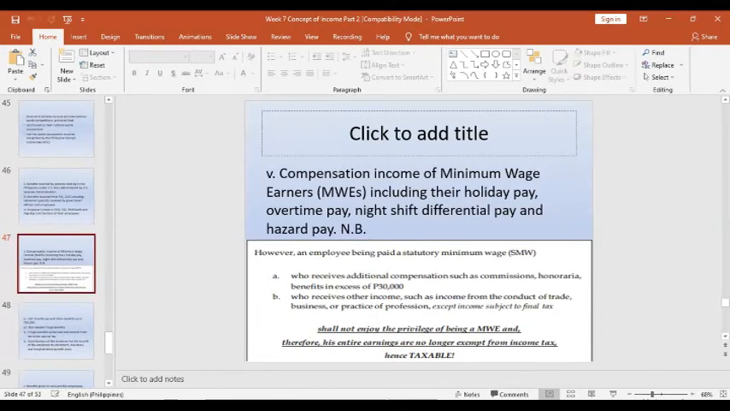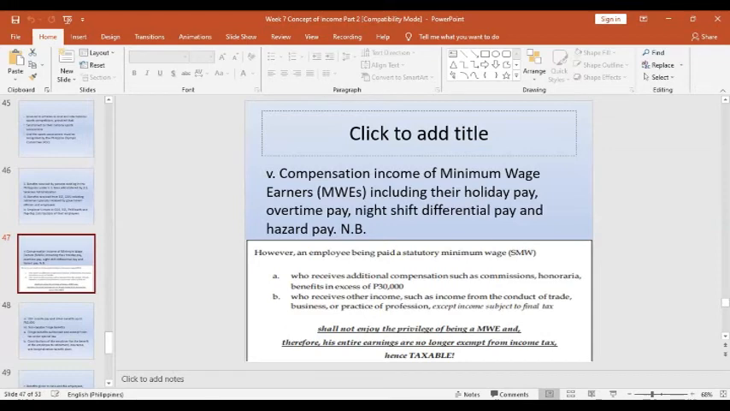However, an employee being paid a statutory minimum wage, which is the minimum wage based on the law, who receives additional compensation such as commissions, honoraria, benefits in excess of 30,000. Take note, for the additional compensation in excess of 30,000, then that will be taxable.